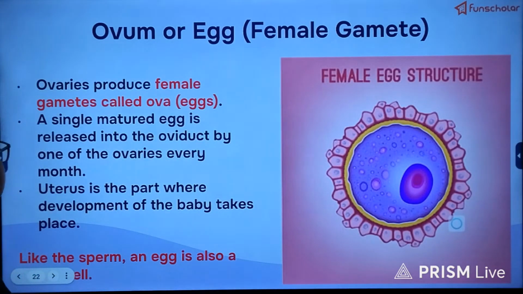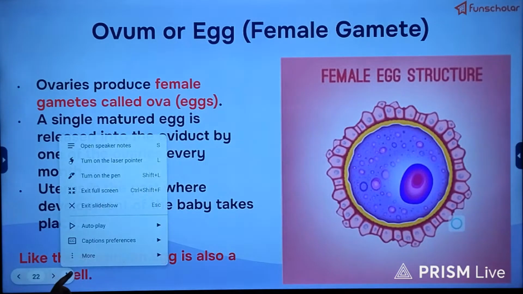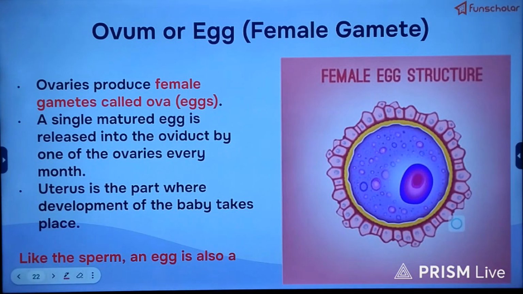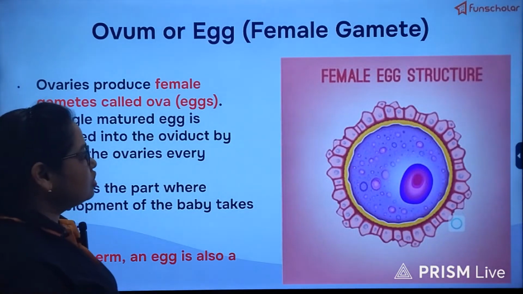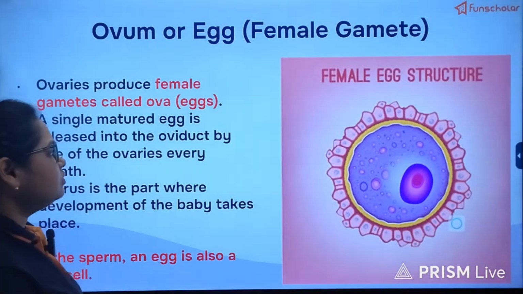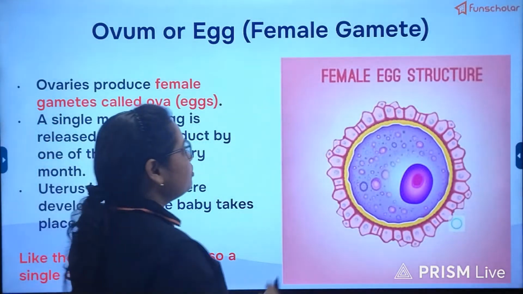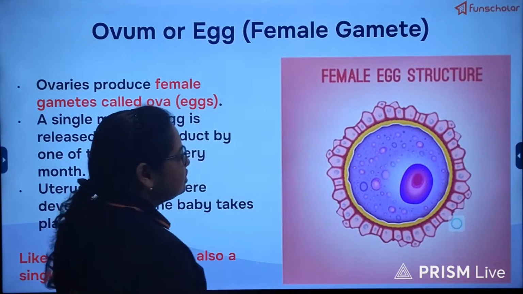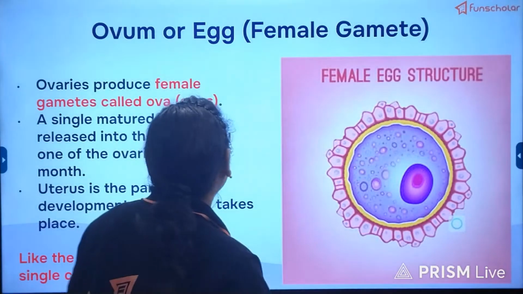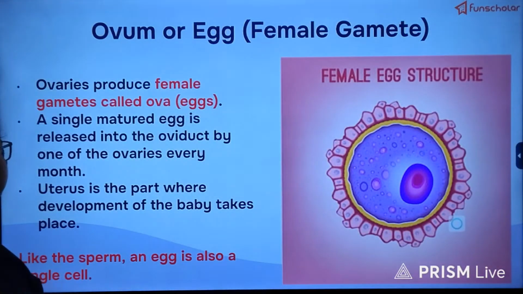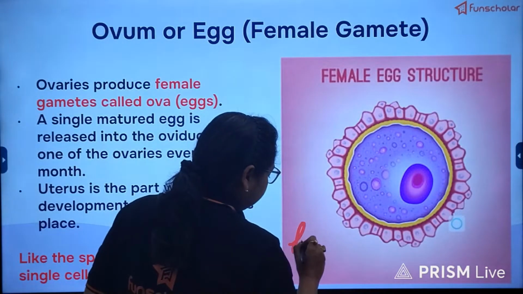Ovum, we know, is the single celled entity which is the female gamete, and it is also the largest cell in the human body, and the smallest is the sperm cell. On the contrary, the uterus is the part where development of the baby takes place, that we have come to know. And like the sperm, an egg is also a single cell and it is haploid.